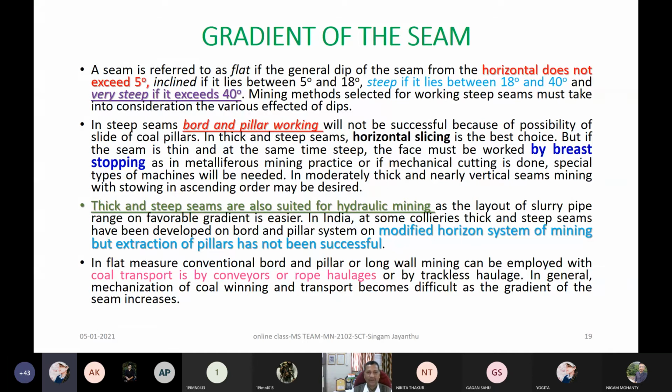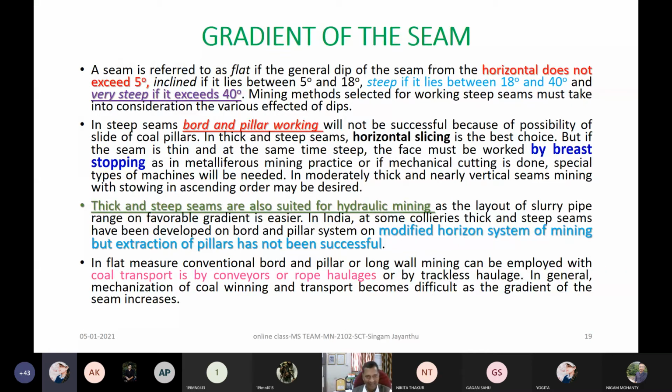That means how you are going to transport, how you are going to win the coal at the face, whether you are going to cut the coal or blast the coal with solid blasting, and how you transport that coal from the working face to another place in that district or panel, either by manual loading, by semi-mechanized or mechanized means, by shuttle cars or by conveyors, belt conveyors or armoured face conveyors.